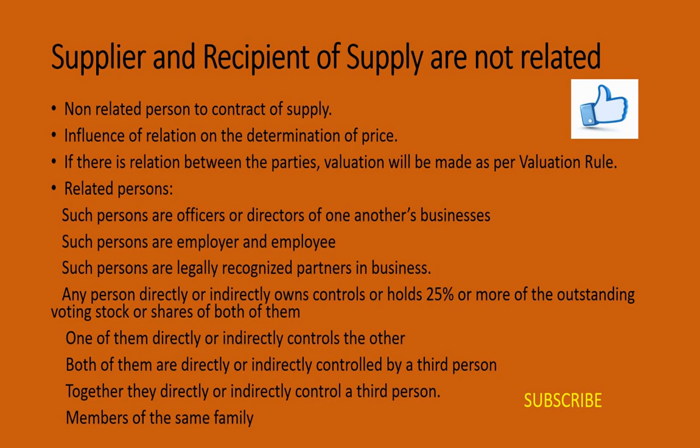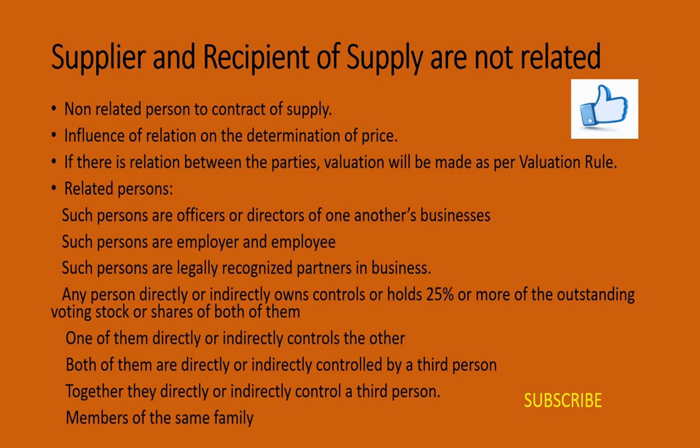If Mr. Suresh is appointed as an officer or director in Y Limited and Mr. Girish is appointed as an officer in X Limited, then X and Y are related entities.